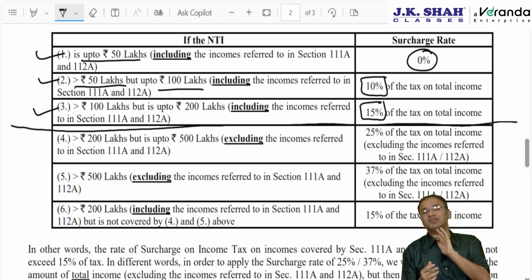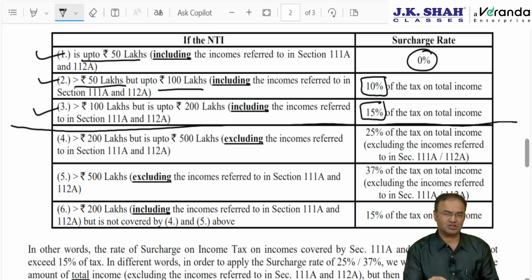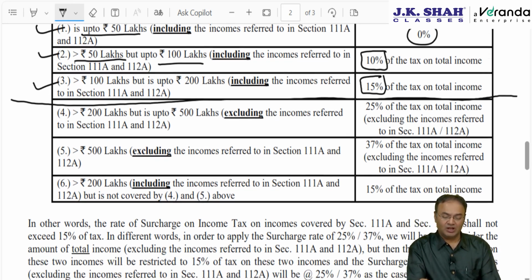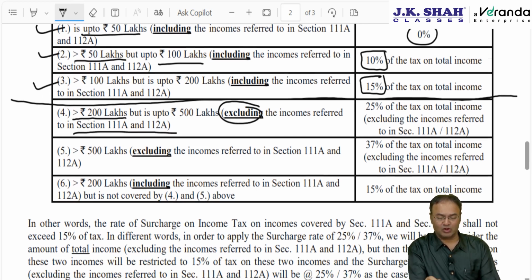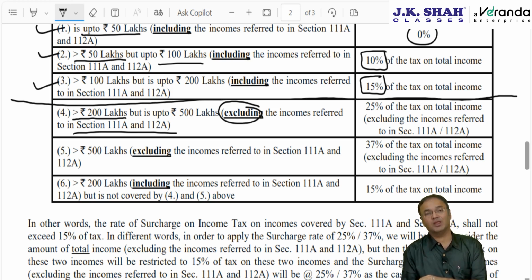The moment income exceeds 2 crore or 5 crore, where the surcharge rate of 25% and 37% is going to be attracted, there will be difficulty. Here there is a clarification which we will discuss in detail in the next chapter. It says, excluding these 2 special incomes, if the income is more than 2 crore after excluding these 2 incomes, keep these 2 incomes aside.